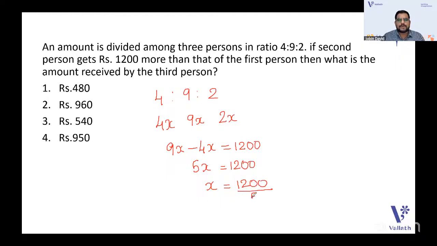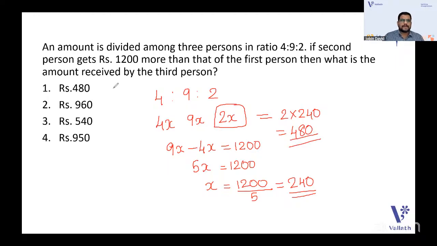So x is equal to 1,200 by 5. What is 1,200 by 5? You will get 240. So x is 240. That is not the answer. We need to find out what the third person gets. What is the ratio of the third person? The corresponding ratio is 2x. So 2x is equal to 2 into 240. The answer is 480. 480 is the answer, so the first option is the answer.